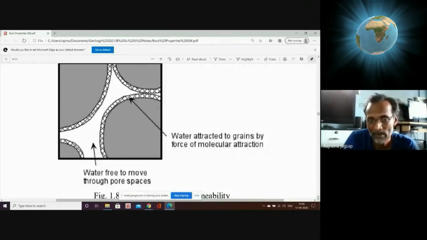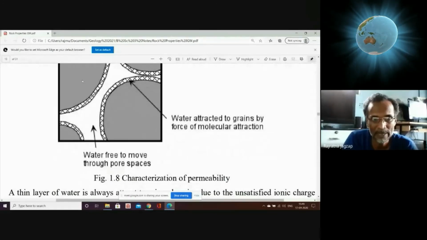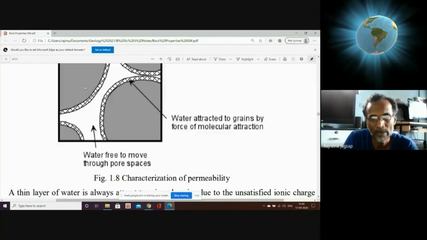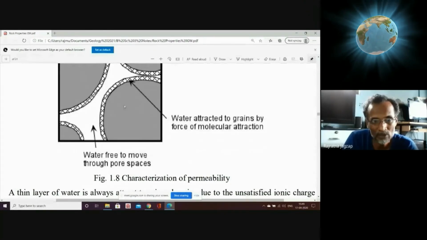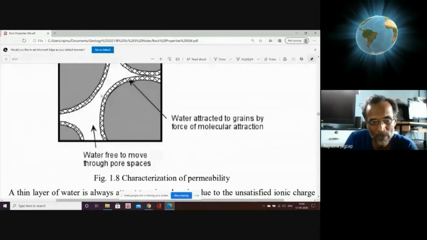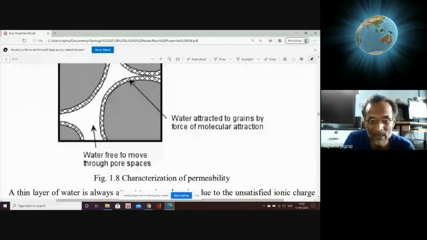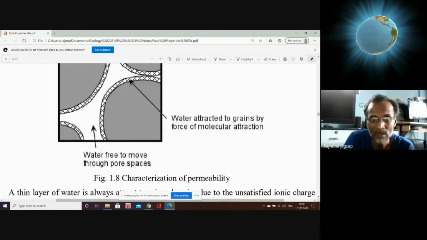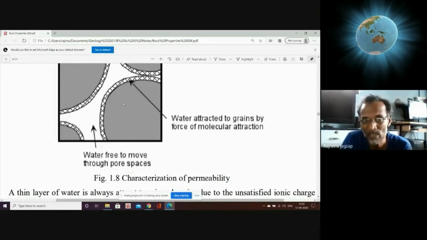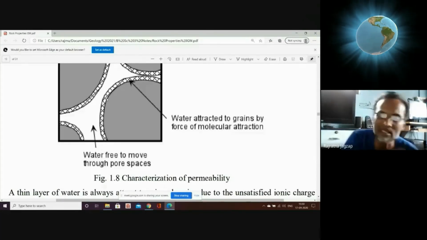Okay, and this is the gap. This is one grain, this is a water film attached due to molecular attraction. This is another water film. So this is the gap between these two films. The water attached to the particle cannot easily move because it has electrostatic force which causes attachment. So this water is not flowable, movable water. It is almost static, stable water.